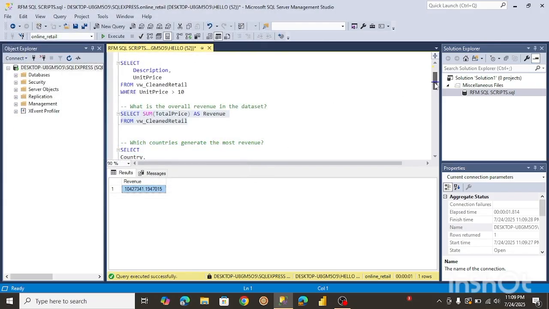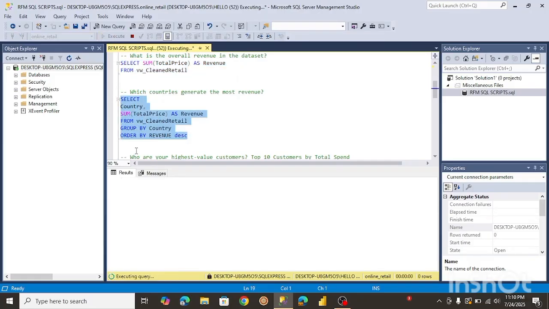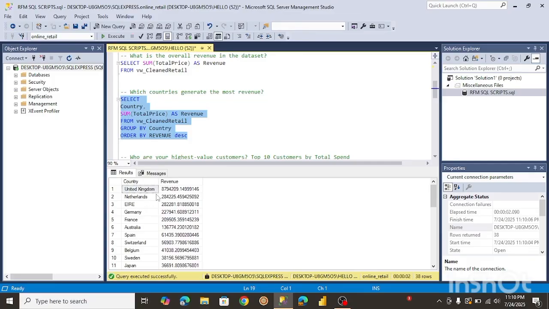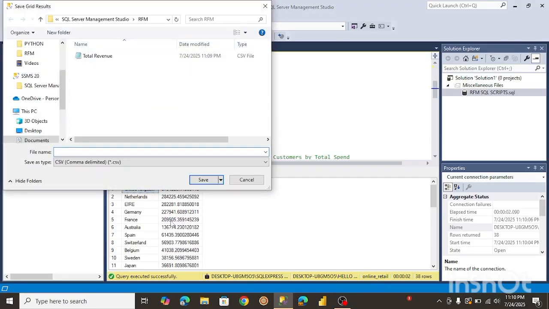Okay, and for the next one, another visual-worthy insight might be this, to get to know the countries that generate the most revenue. So we're going to run this, and I'm also going to save this as a CSV. Okay, so I just named it countries revenue.